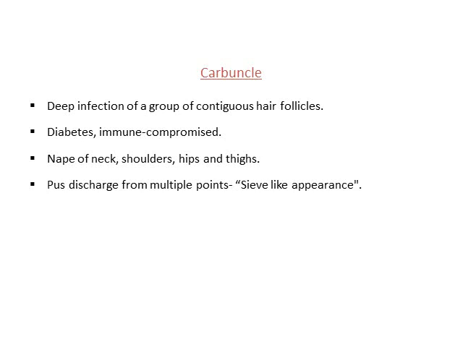Carbuncle is a deep infection of a group of contiguous hair follicles. We saw furuncle is a deep infection of a single hair follicle, but when multiple hair follicles are involved, we call it carbuncle. It is mainly seen in diabetes and immunocompromised individuals. The common sites are nape of the neck, shoulder, hips, and thighs. Pus discharge from multiple points is seen, which gives a sieve-like appearance.